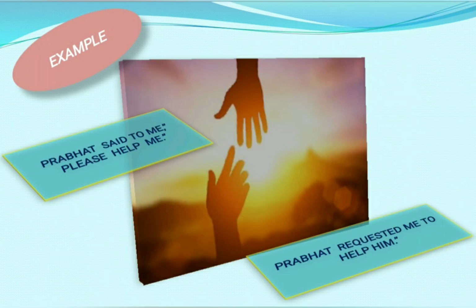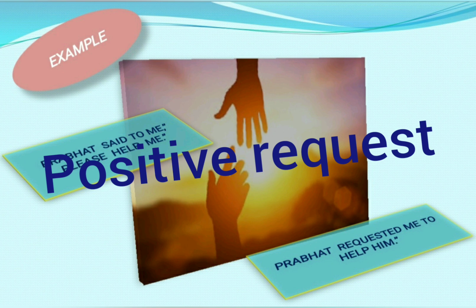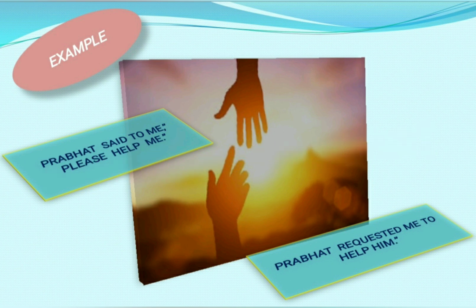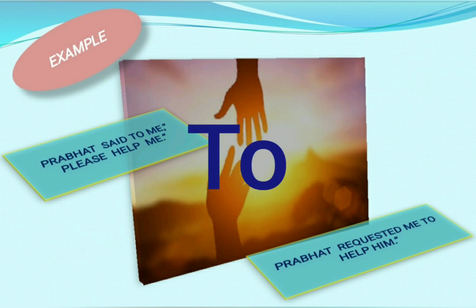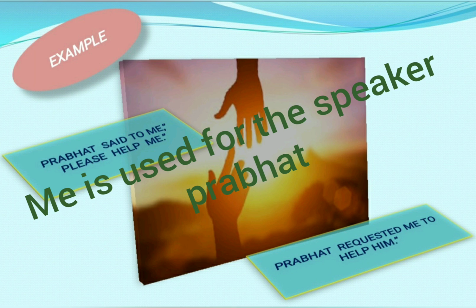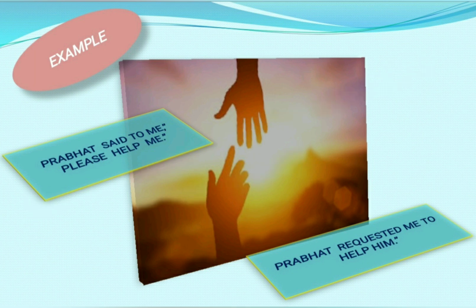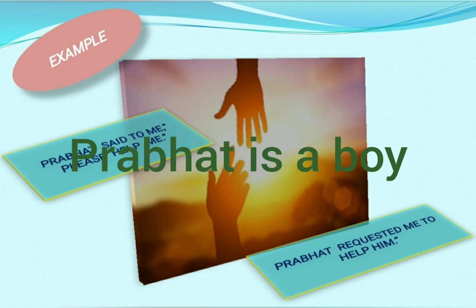Now see this direct speech. "Prabhat said to me, please help me." This is a positive request. So here said will be converted into requested and the connector will be "to". So its indirect speech will be, "Prabhat requested me to help him." Here "me" is converted into "him" because "me" is used for Prabhat and Prabhat is a boy. So for him we will use "him".